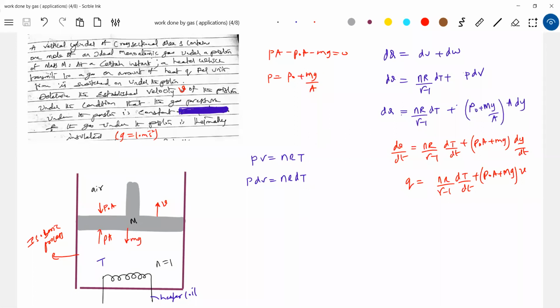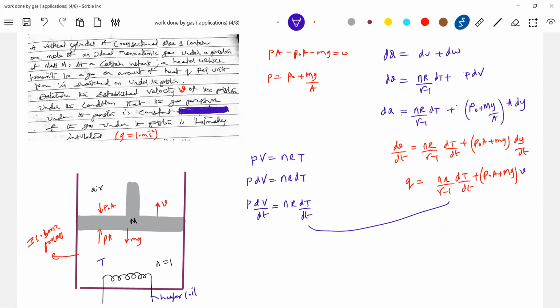Let me replace this dT. P dV equals nR dT.